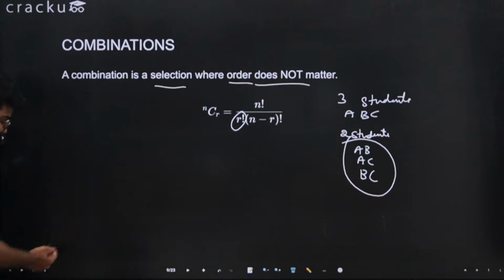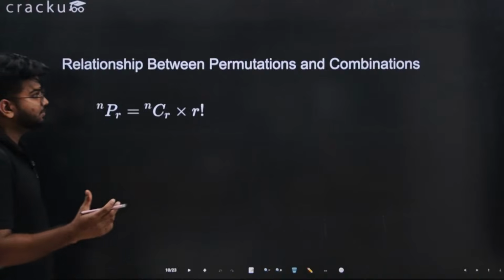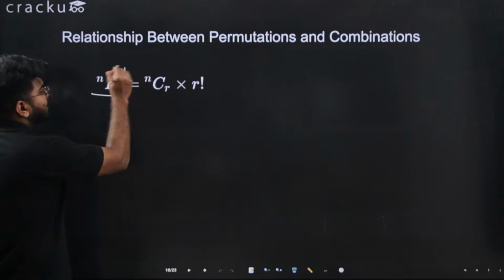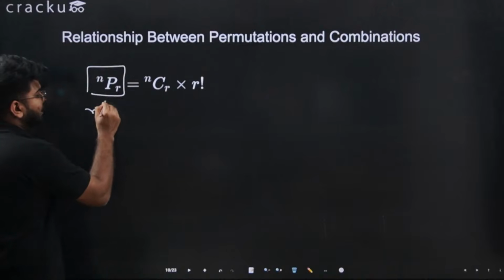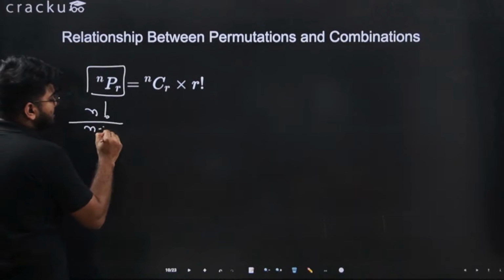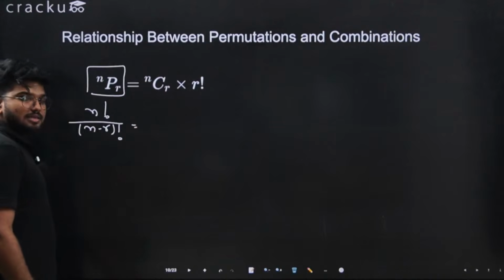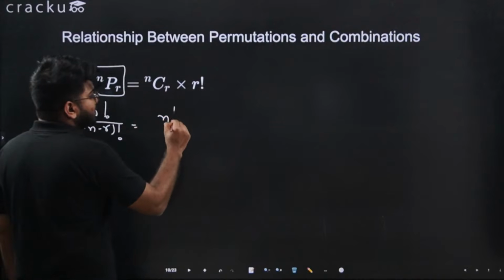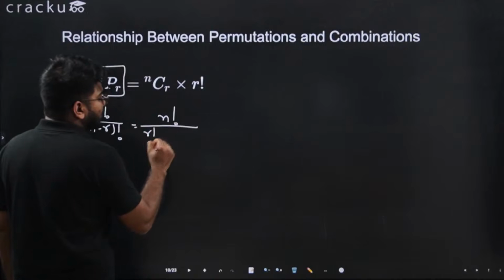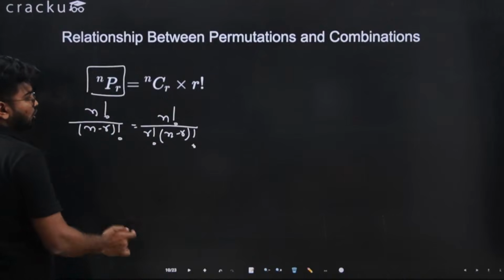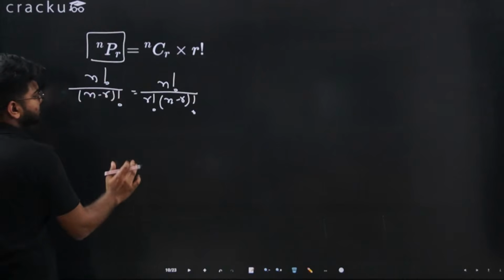Let's do next. In the next slide we have covered the relation between permutations and combinations. Here, if you notice, nPr is nothing but n factorial divided by n minus r factorial. And nCr is nothing but n factorial divided by r factorial and n minus r factorial. If you notice, all the things are the same.